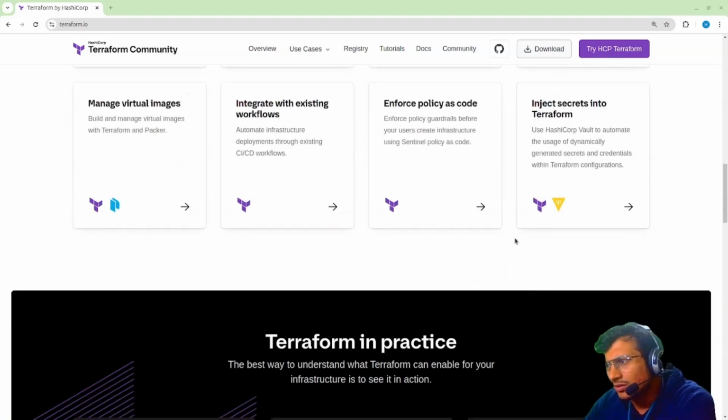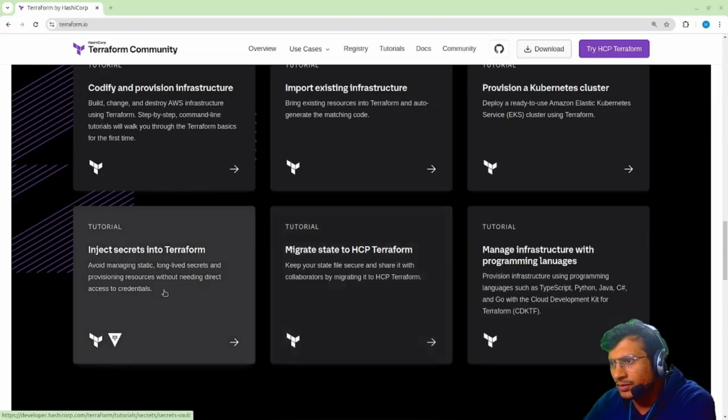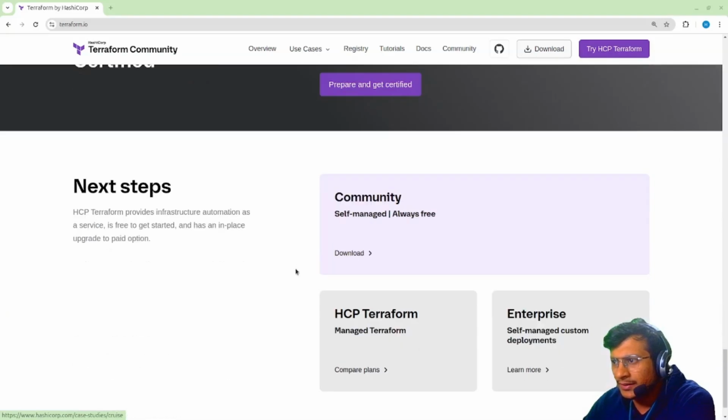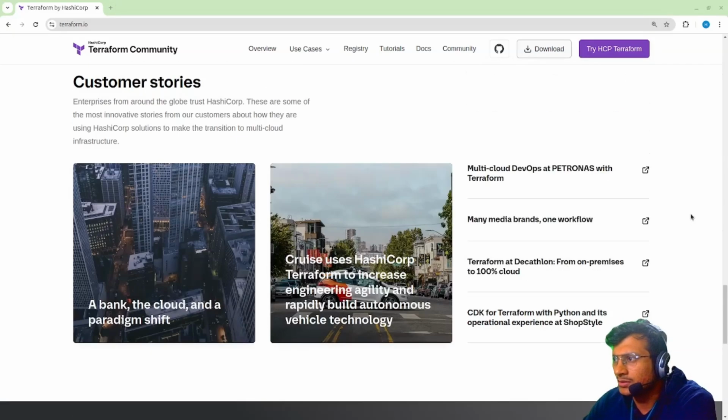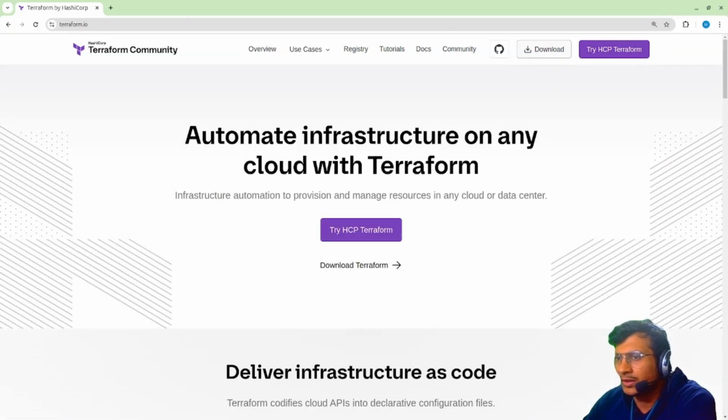There are a lot of use cases, but what we'll be doing here is starting directly by creating resources on AWS. For that, I have bought a subscription from Code Cloud. Let me just show you. Just a moment.